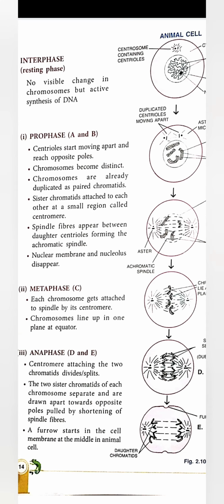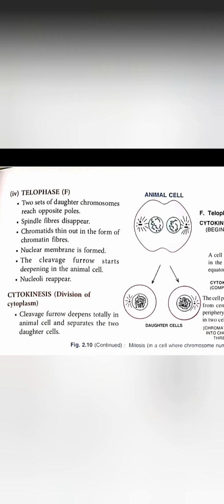Now we are coming to the last phase, that is telophase. In telophase, two sets of daughter chromosomes reach each opposite pole, spindle fibers disappear, and the chromatids thin out and are in the form of chromatin fibers. That means chromatin fibers are visible again, the nuclear membrane forms again, and the cleavage furrow starts developing in the animal cell, and the nucleoli also appear.